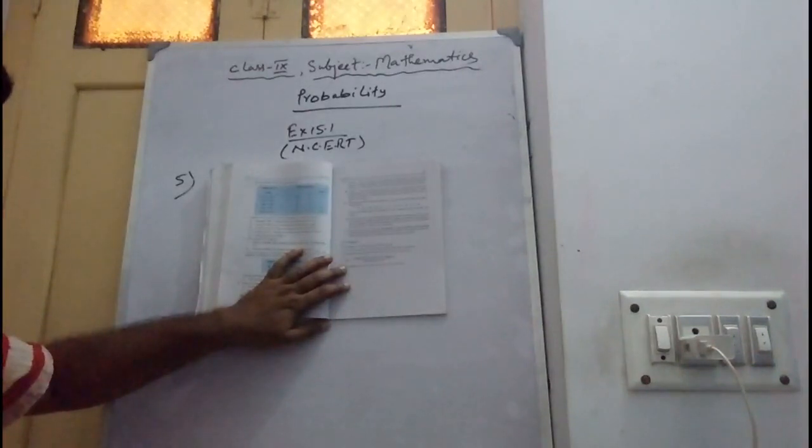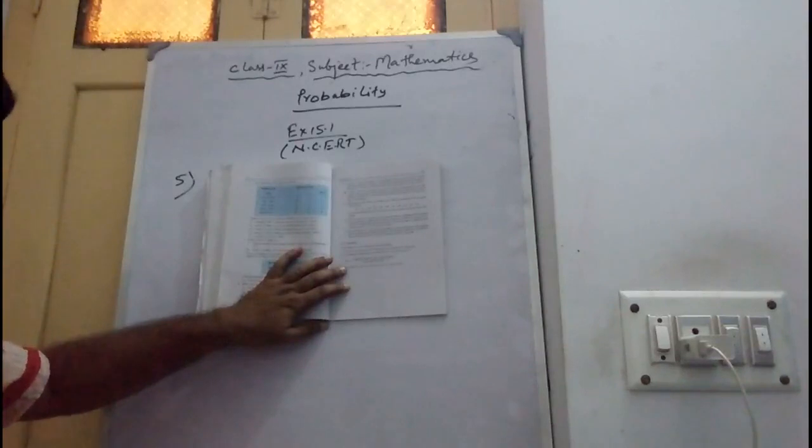2,400 families are there, and their monthly income is given and vehicles per family is given. First column is 0 vehicles, that means having no vehicles. Next is 1 vehicle, third is 2 vehicles, and fourth is above 2 vehicles. And the first column gives monthly income: less than 7,000, next 7,000 to 10,000, 10,000 to 13,000, 13,000 to 16,000 and 16,000 or more.